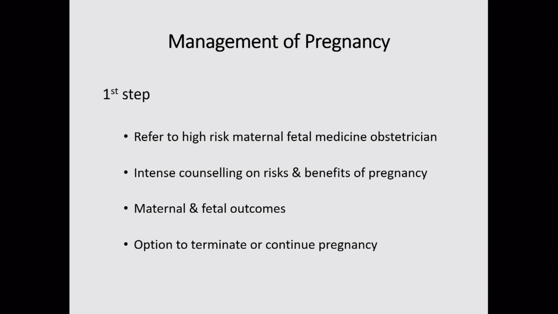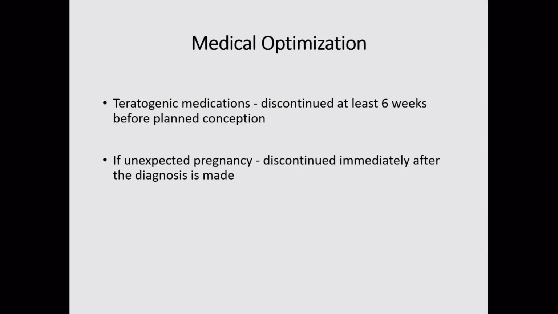So what is the first step of management of a patient who is on dialysis and gets pregnant? First and foremost is always to refer them to a high-risk maternal fetal medicine unit. Intense counseling of the risks and benefits is most of the time missed in the very heavy OPD setup, where counseling is less focused upon. We have to tell them about the maternal and fetal outcomes, and we can give them an option to terminate or continue the pregnancy. That is our duty to do so.